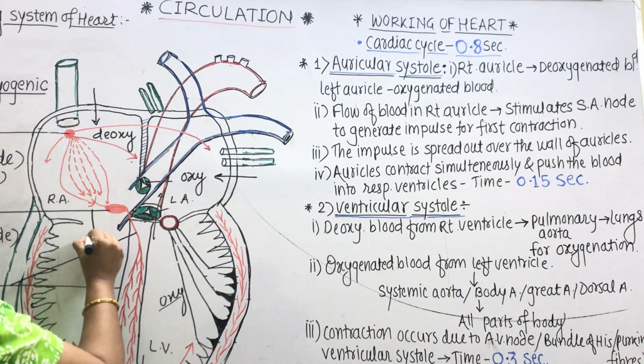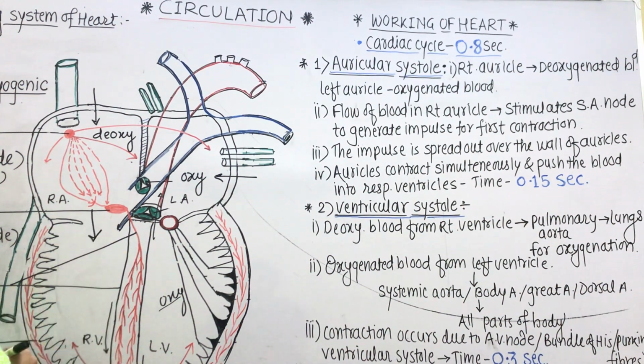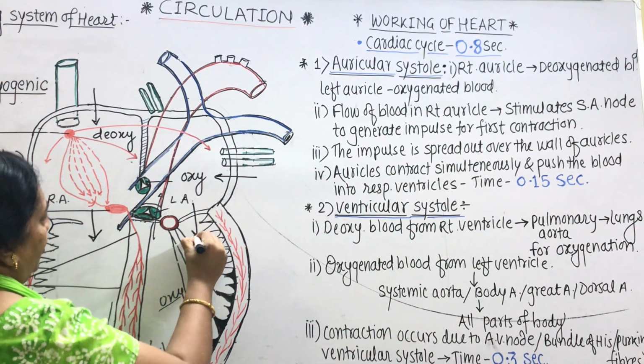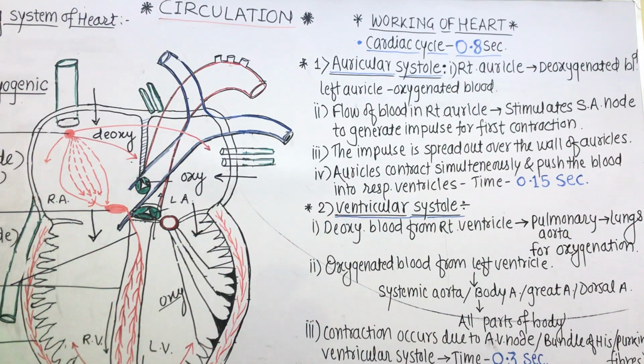Means deoxygenated blood from the right auricle enters the right ventricle, and oxygenated blood from the left auricle enters the left ventricle. The entire auricular systole gets completed within a time period of 0.15 seconds.